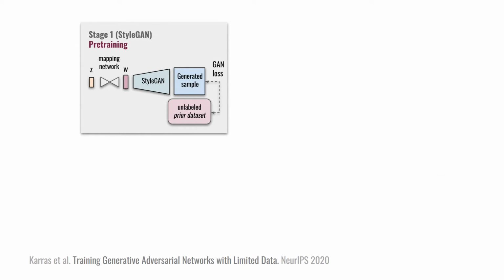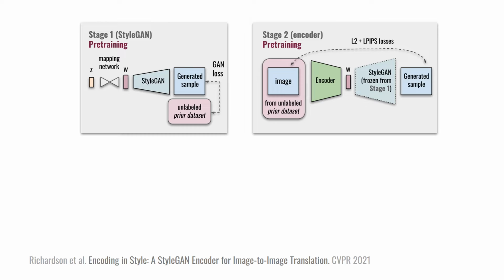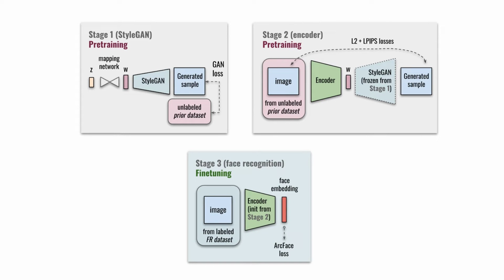In particular, the first pre-training stage involves training StyleGAN-2 on a specially collected prior dataset of unlabeled images. During the second stage of pre-training, a convolutional encoder for StyleGAN is trained on the same unlabeled prior dataset. Coupled with StyleGAN, both define an asymmetric autoencoder with a frozen decoder. Finally, the encoder is fine-tuned for the downstream task on a standard face recognition dataset of labeled images. This step follows the recently introduced PSP approach.